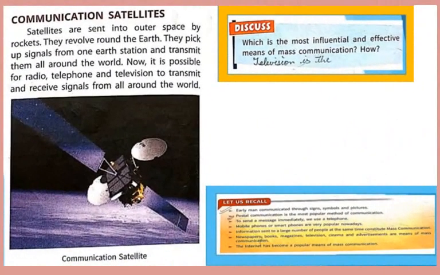Our last topic is communication satellites. Satellites are sent into outer space by rockets. They revolve around the earth. They pick up signals from one earth station and transmit them all around the world. Now it is possible for radio, telephone and television to transmit and receive signals from all around the world. Now you can see through satellite also. हमारे phone चल रहे हैं, हमारा TV working है. Everything is possible through satellites, है ना?